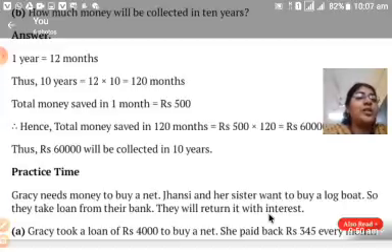Okay, so this is called loan and the interest. About this you will learn more when you go to higher classes. Okay, now let us see the next question.